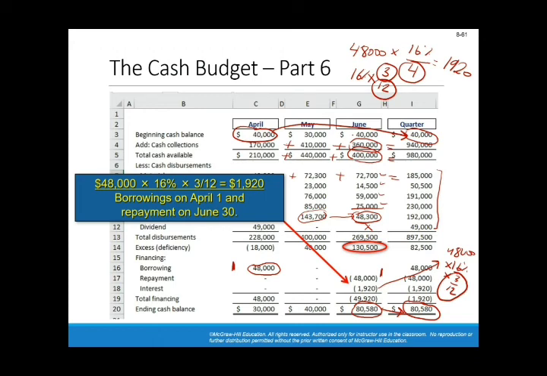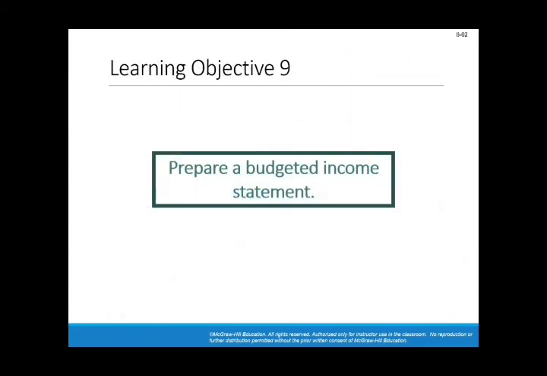Basically, the cash budget is probably the most important budget so far. Now we can prepare a budget income statement.